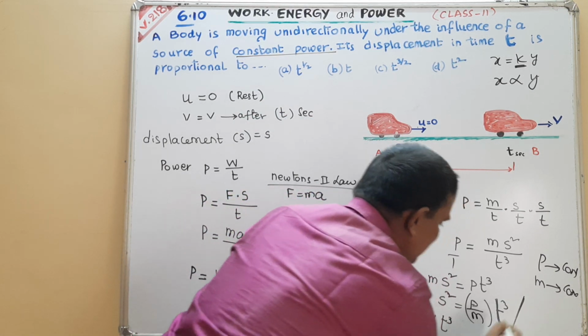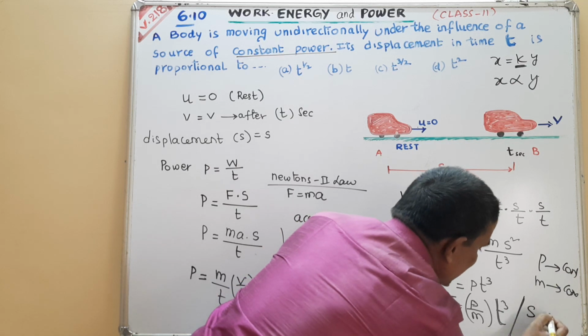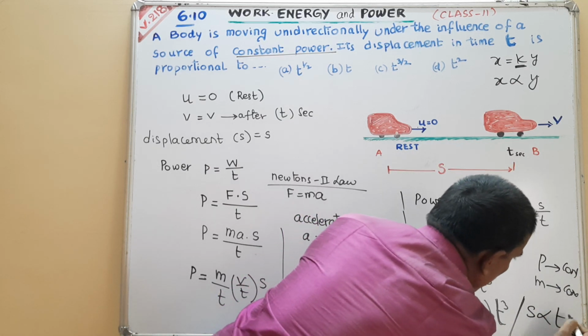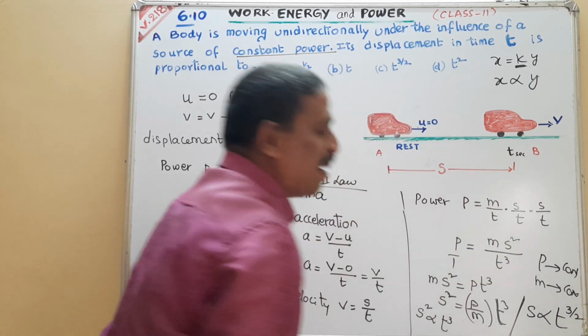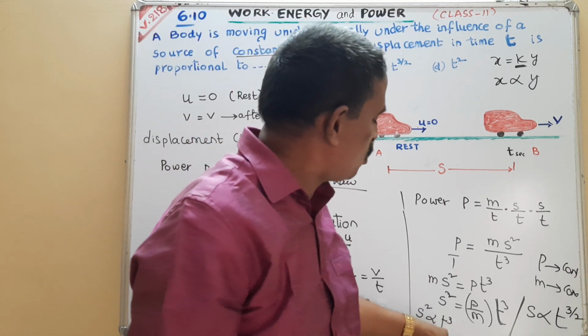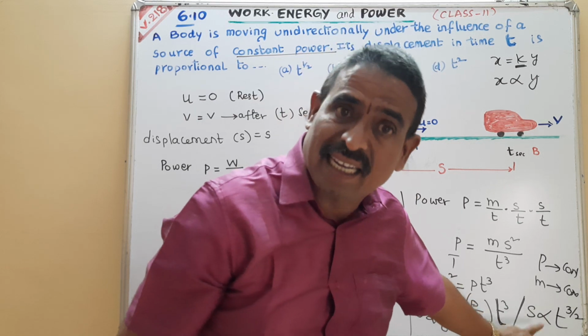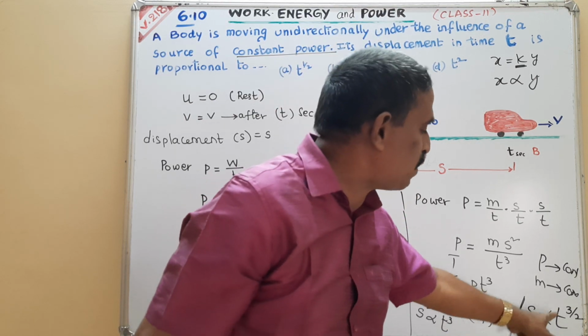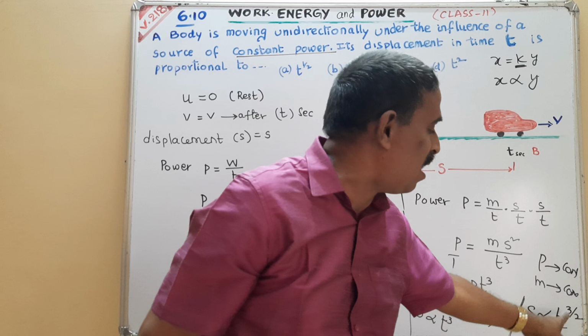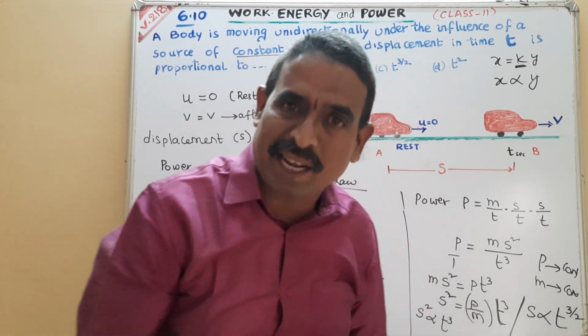That implies s is proportional to t to the power of 3 by 2, where s represents the displacement. Displacement is proportional to t to the power of 3 by 2. Thank you.